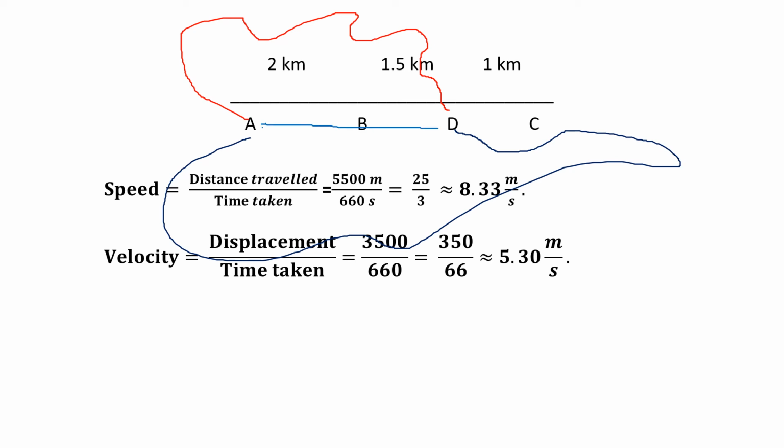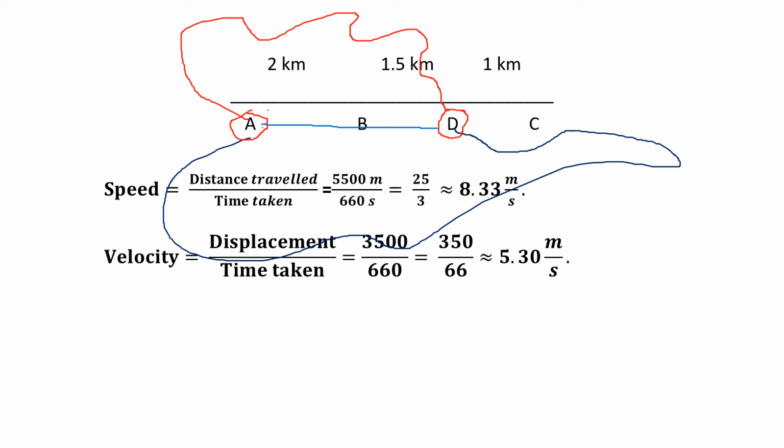You can see in this diagram here, I have drawn in red and dark blue and blue. The distances traveled are different, but the initial position and the final position has remained the same. So the displacement has remained the same. Initial position and final position. So no matter which distance I travel, how I travel, the displacement has remained the same, 3.5 kilometers. So speed and velocity is different.